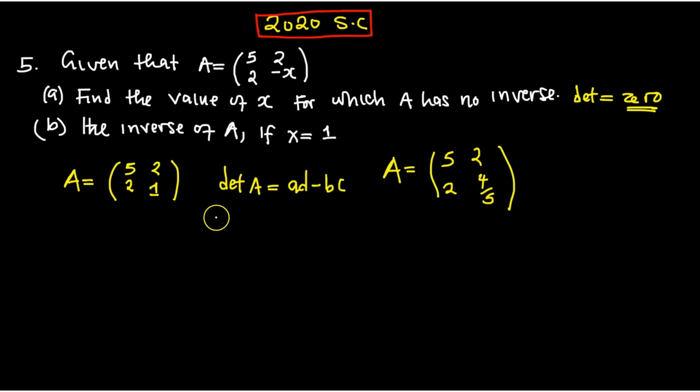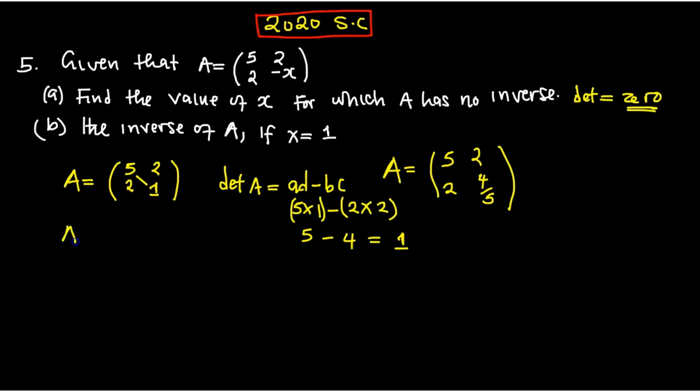So 5 multiplied by 1 minus 2 multiplied by 2. This is 5 minus 4, so the determinant is 1.